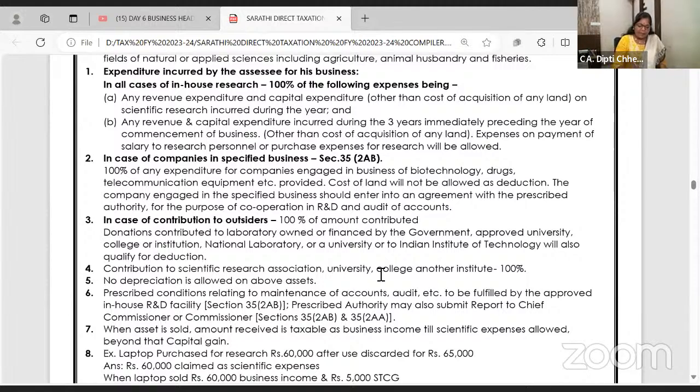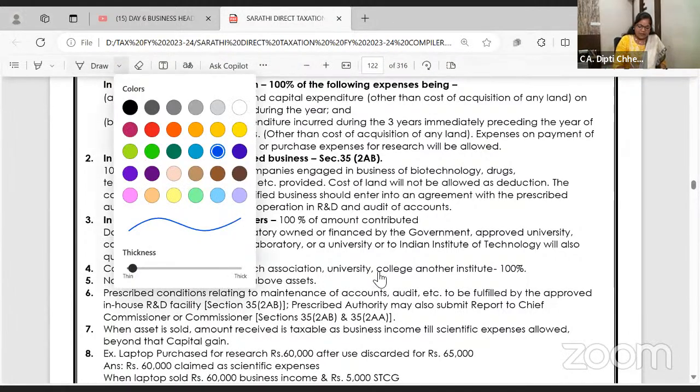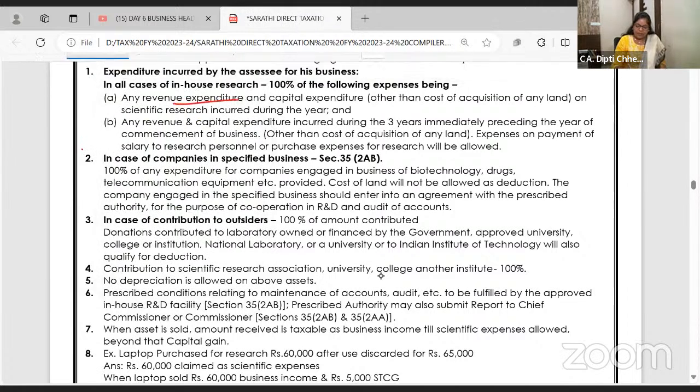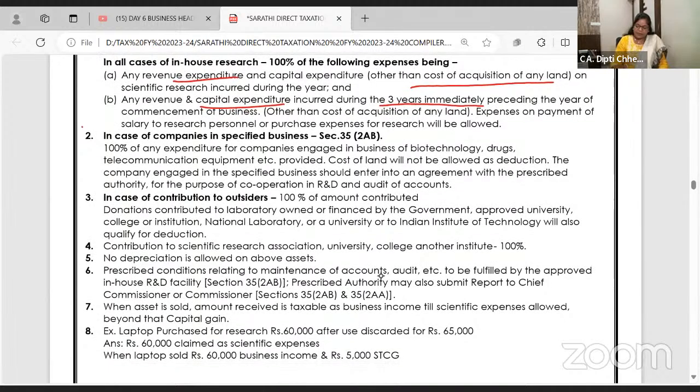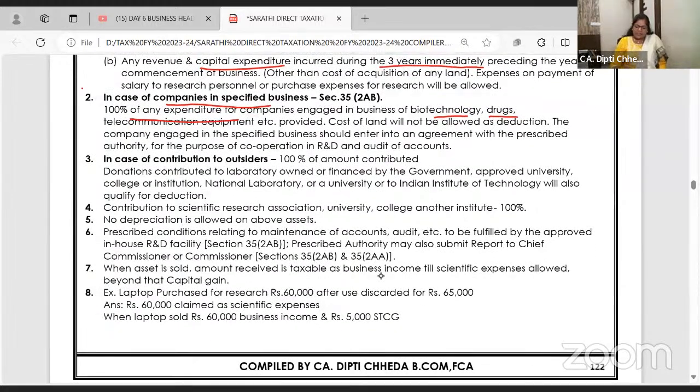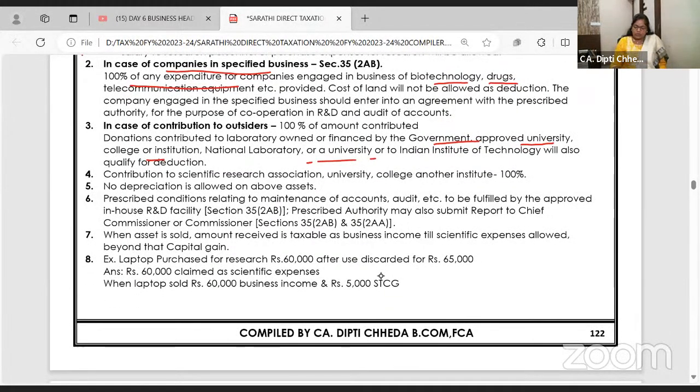In-house revenue and capital is 100% allowed. For the past 3 years also it is allowed, other than cost of land. Suppose you have donated to companies that are 100% into research, biotechnology, pharmaceutical companies, telecommunication, all is allowed. Yes, donations contributed to laboratories owned or financed by government, universities, colleges, all is allowed. Contribution to scientific research association, university, college, other institute, 100% allowed.